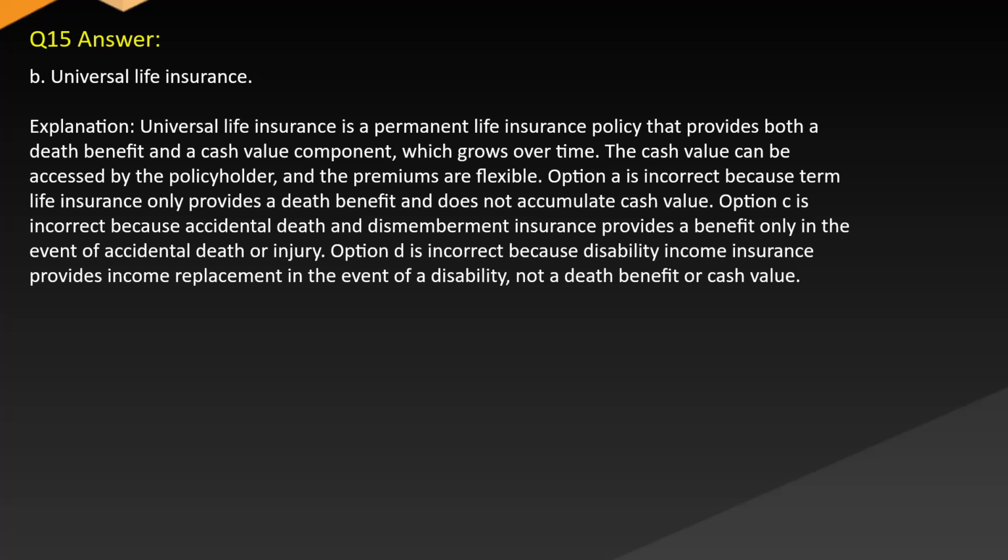Option A is incorrect because term life insurance only provides a death benefit and does not accumulate cash value. Option C is incorrect because accidental death and dismemberment insurance provides a benefit only in the event of accidental death or injury. Option D is incorrect because disability income insurance provides income replacement in the event of a disability, not a death benefit or cash value.